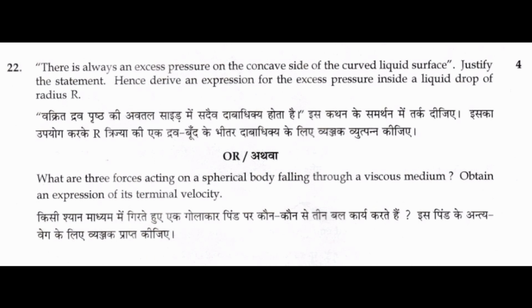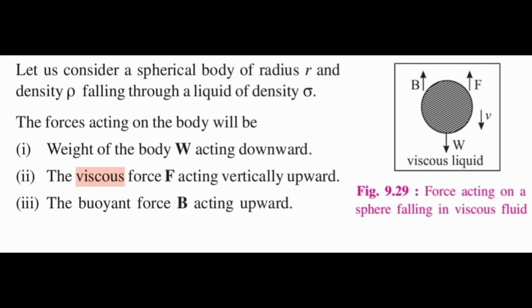Or, what are the three forces acting on a spherical body falling through a viscous medium? Obtain an expression for its terminal velocity. Let us consider a spherical body of radius r and density rho falling through a liquid of density sigma. The forces acting on the body will be: 1. Weight of the body W acting downward, 2. The viscous force F acting vertically upward, 3. The buoyant force B acting upward.